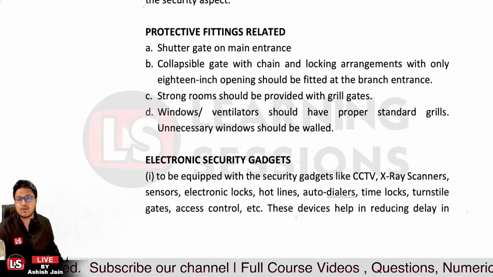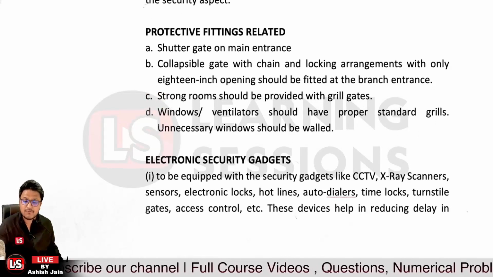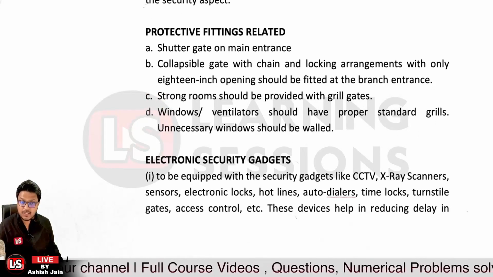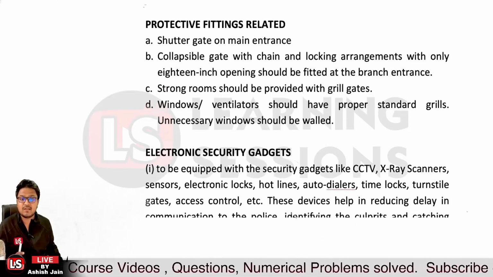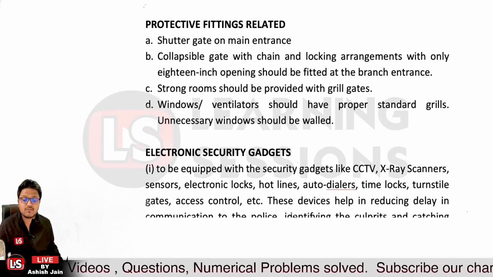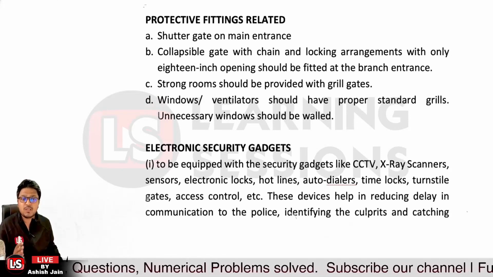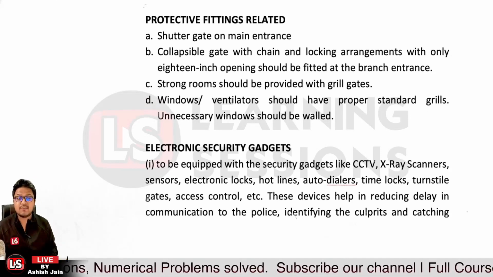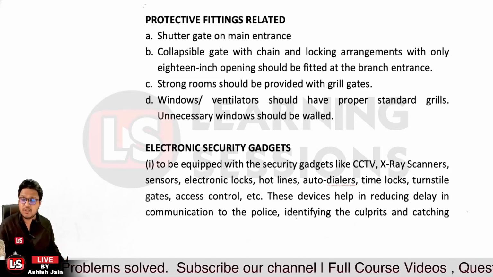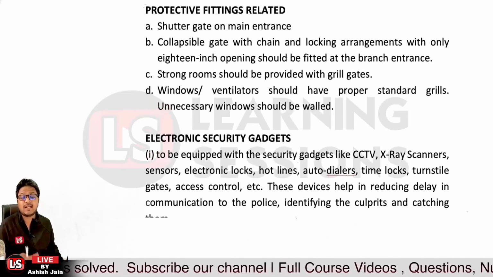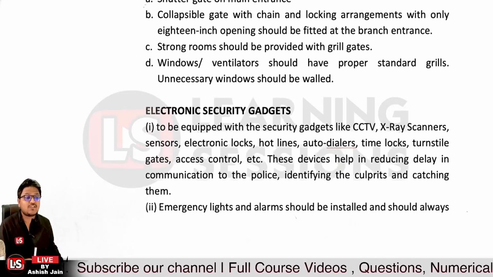And then it's related to electronic security gadgets. Nowadays a lot of security gadgets are available, like CCTVs, X-ray scanners, electronic locks, hotlines, and auto dialers. Those must be used so that we can safeguard our branch. Okay, so these devices help in reducing the delay in communication to the police and further in identifying the culprits so that we can catch them easily.